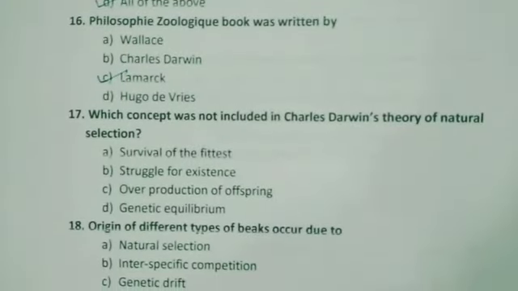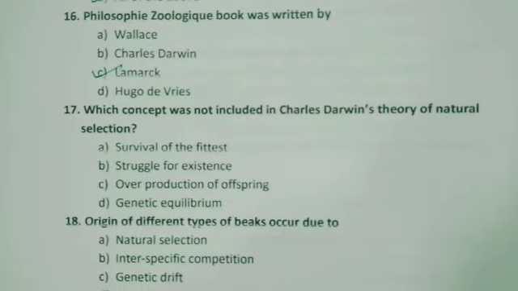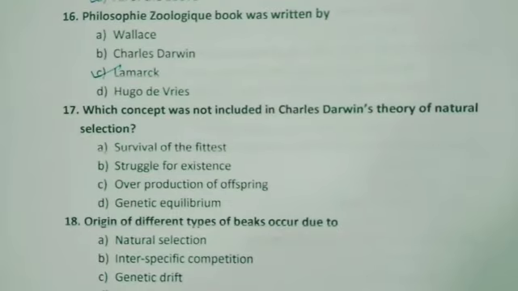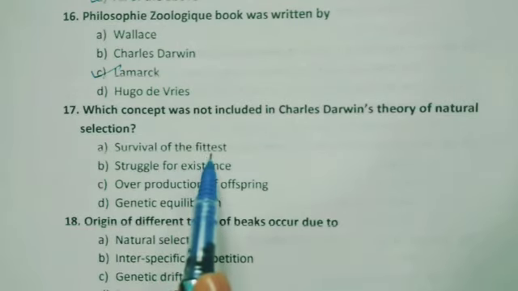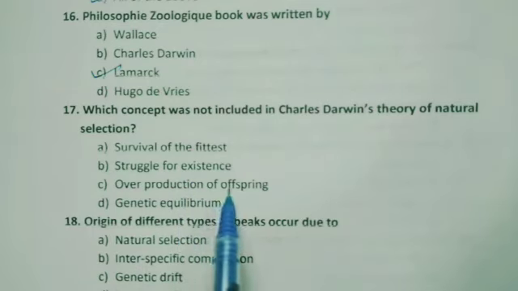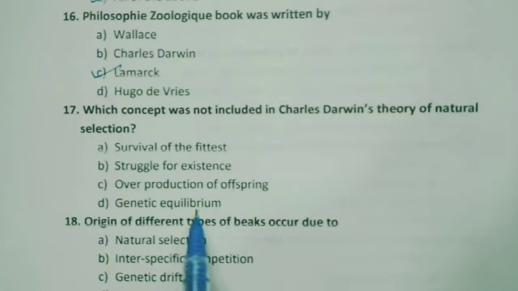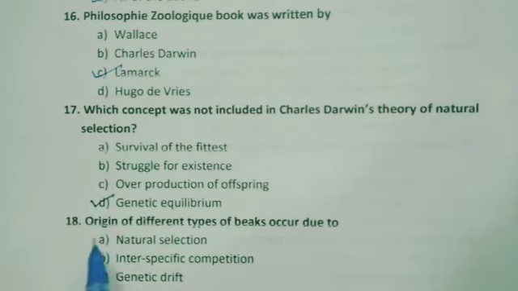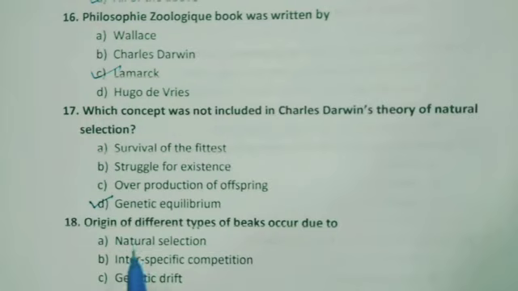Coming to 17th one, which concept was not included in Charles Darwin's theory of natural selection? Survival of the fittest, it is Darwin's theory. Struggle for existence, it's a part of natural selection. Overproduction of offspring also part of natural selection. Genetic equilibrium, yes, it's not a part of natural selection. It is by Hardy-Weinberg. We also call it as Hardy-Weinberg equilibrium.